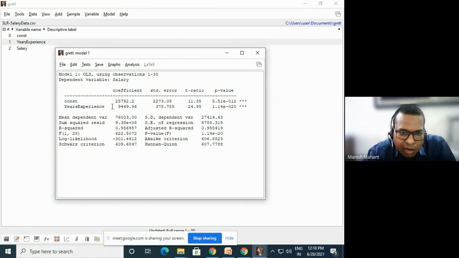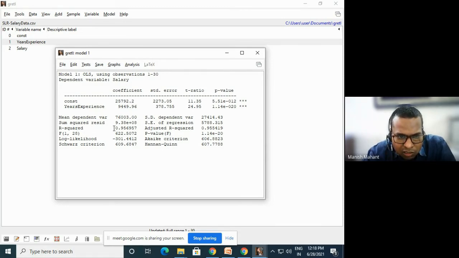And this is the coefficient. What does the coefficient mean? If an employee's experience is incremented by 1 year, then his salary must increase by this amount, 9,449. Have you understood?